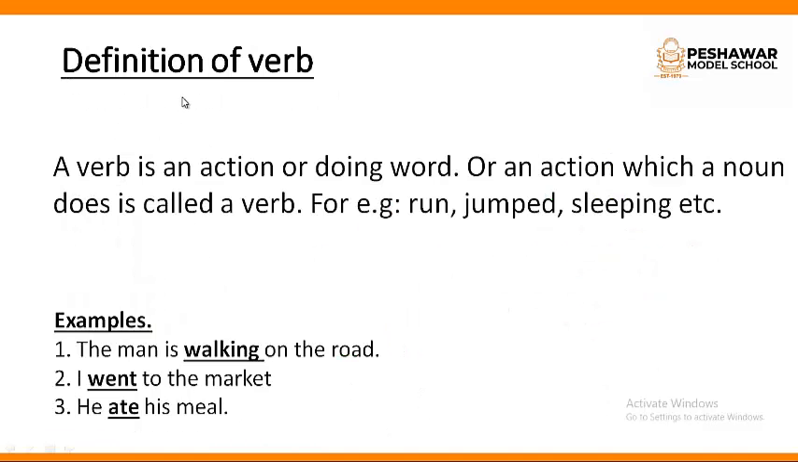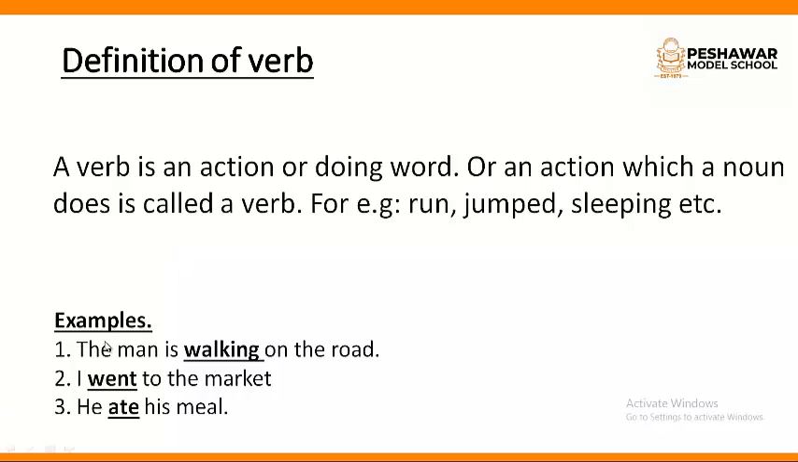Here is the definition of verb. A verb is an action or doing word, or an action which a noun does is called a verb. For example, run, jumped, sleeping, etc. Verbs are the action words. Any action which we do in our daily life, all the time we are in action. All the universe is in action. It means that the action is called a verb.